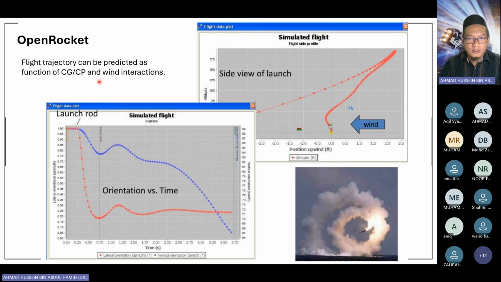And OpenRocket also gives us the flight trajectory. For example, you have a side wind. So how this side wind or crosswind will affect your flight trajectory, and also stability.